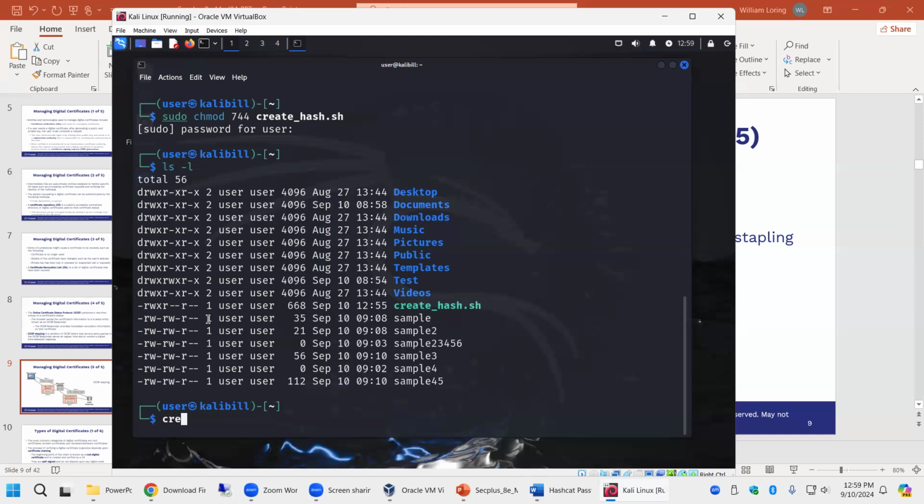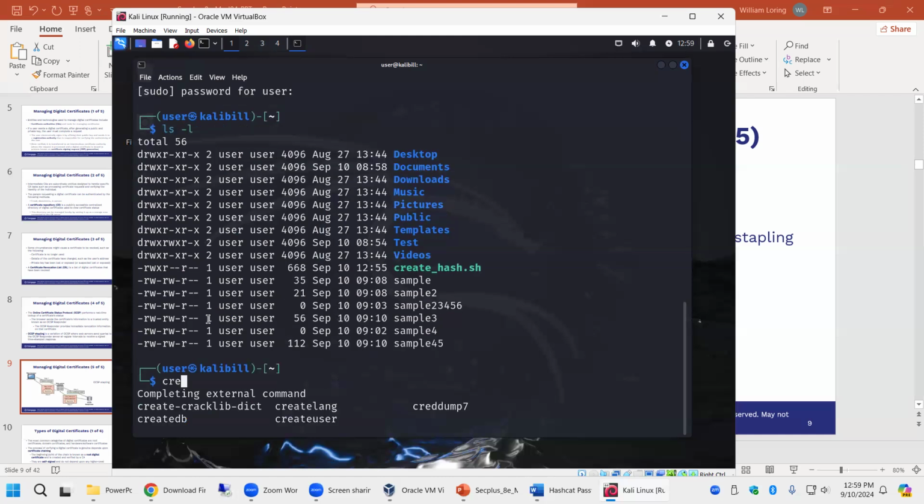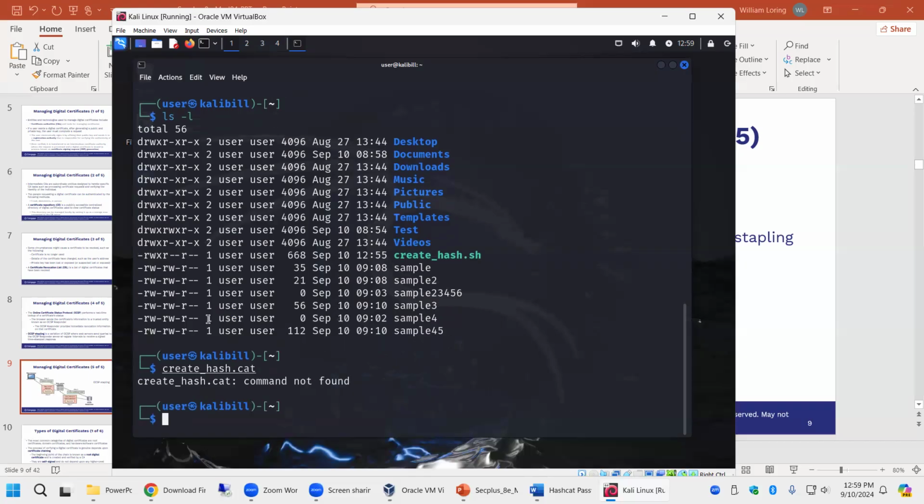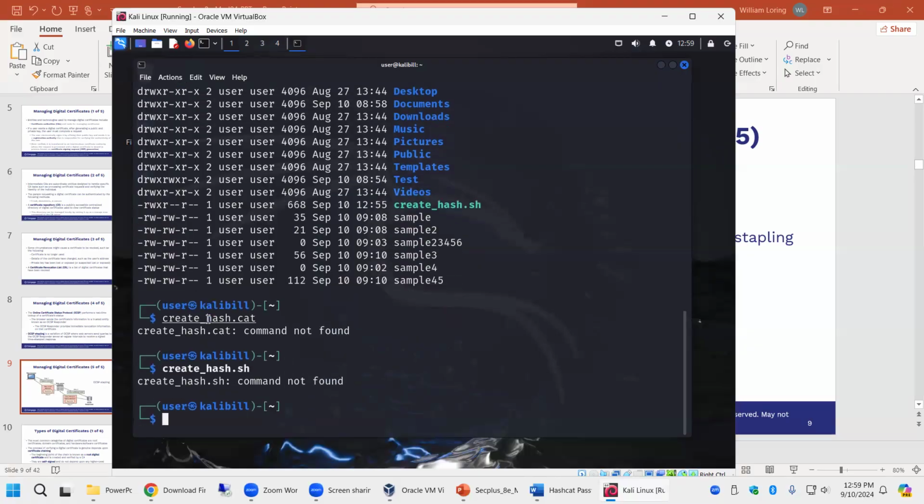All right, so we're going to type in create hash.sh. Whoops. There we go. There is this little thing, you have to do that.